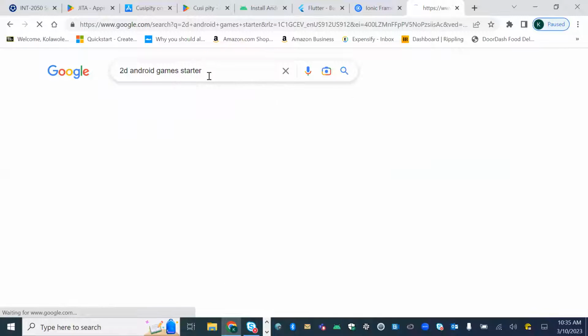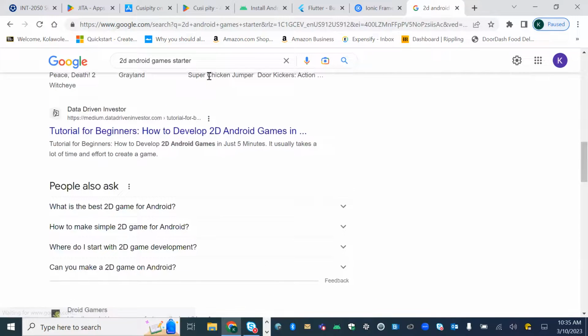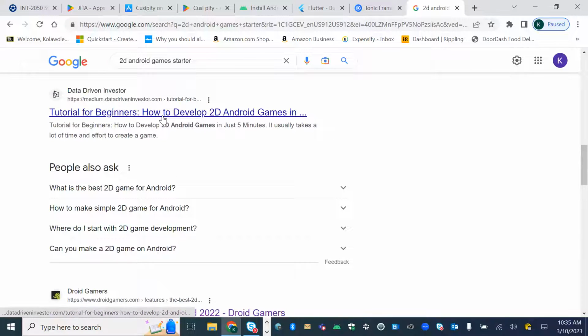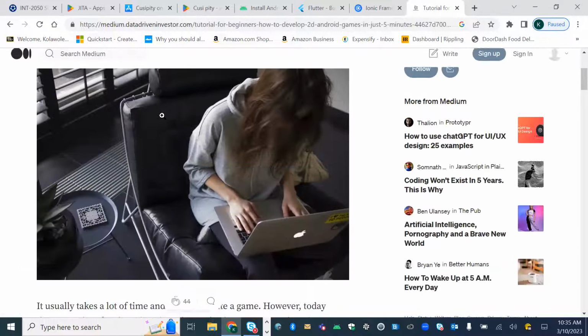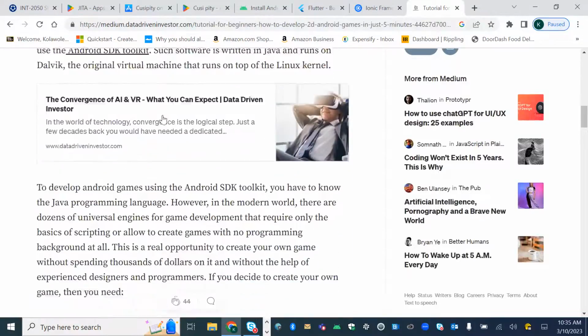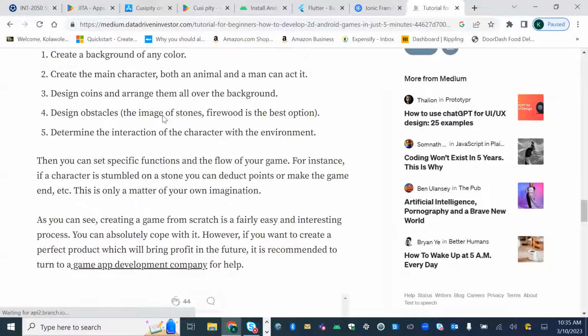Starter. So these are basically where you can go online and see if you can download the code base if it's available, so you don't have to start from scratch. You can look at the tutorial for beginners on how to develop 2D Android games in just 5 minutes.